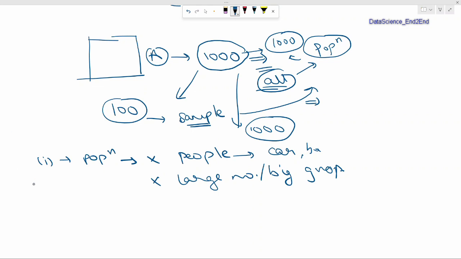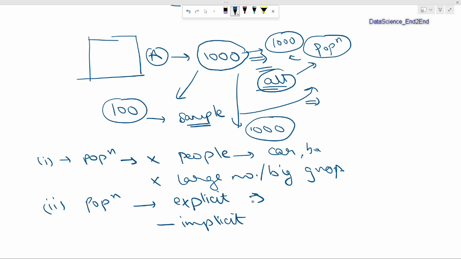Second point is when we are defining population, there are two ways of defining it. First one is explicit, second one is implicit. In case of explicit, if we are declaring or deciding our population, that is a group that is of our interest, very clearly, then that is called explicit population.